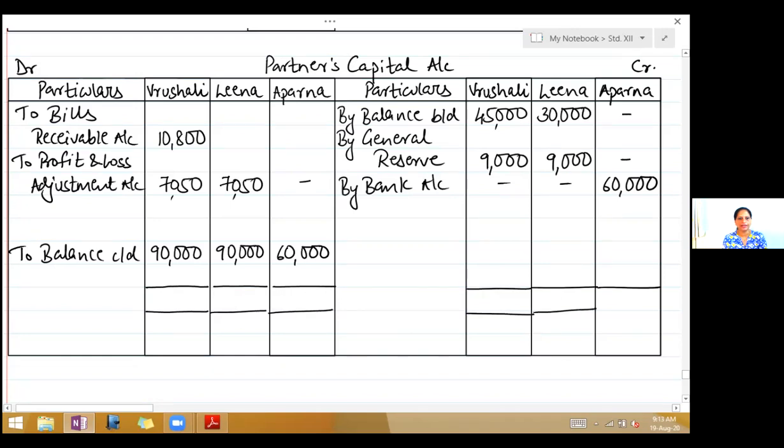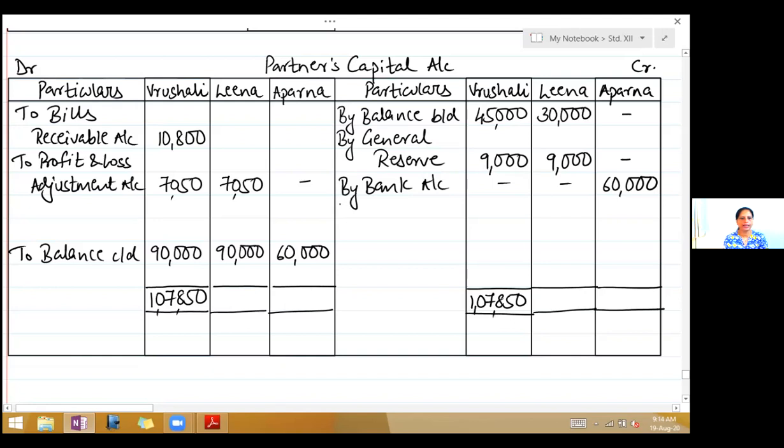You will find Vrushali's account debit side is greater. So take the total of the debit side. It is 1,07,850. So write it on the credit side, 1,07,850. Now the difference here will go to current account.